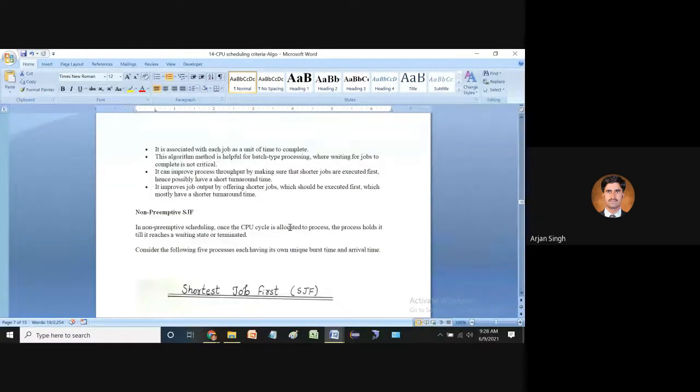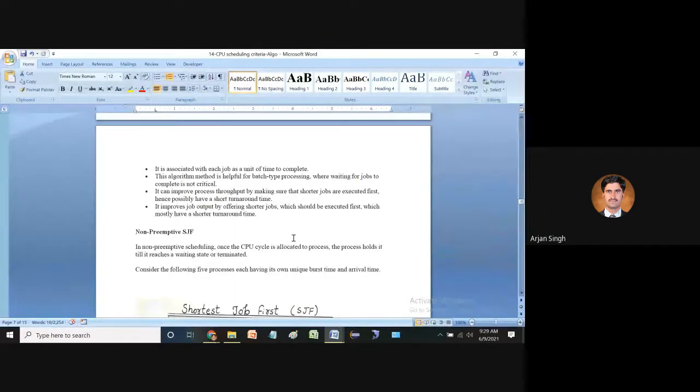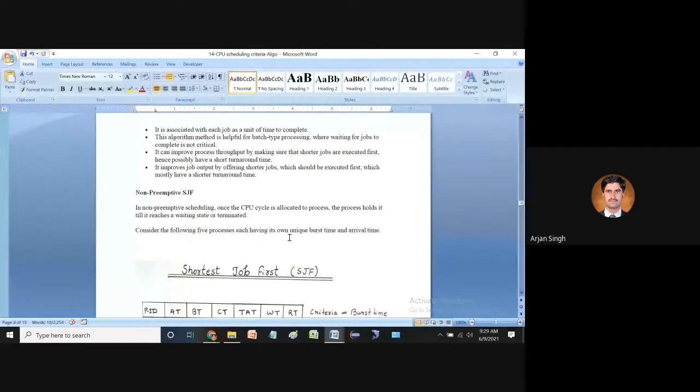In case of non-preemptive shortest job first, once the CPU cycle is allocated to a process, the process holds it till it reaches the waiting state or terminates. Consider the following processes, each having its own unique burst time and arrival time. If we have a preemptive shortest job first,